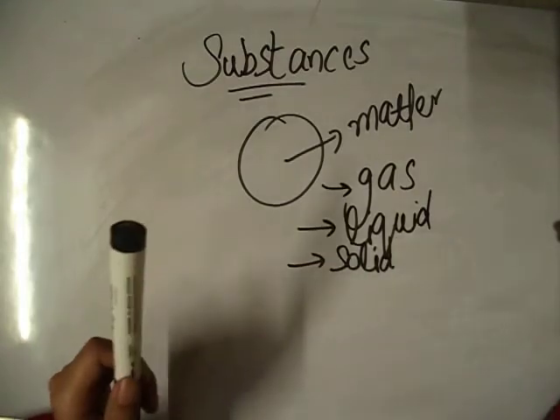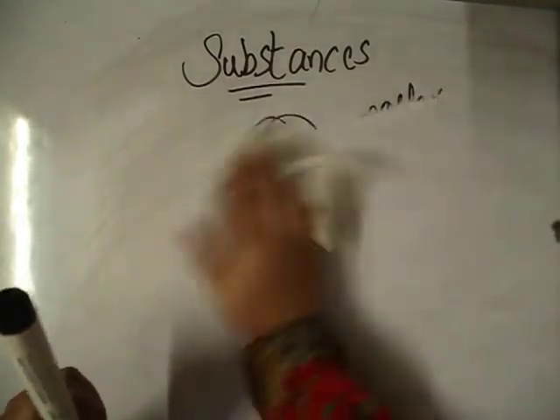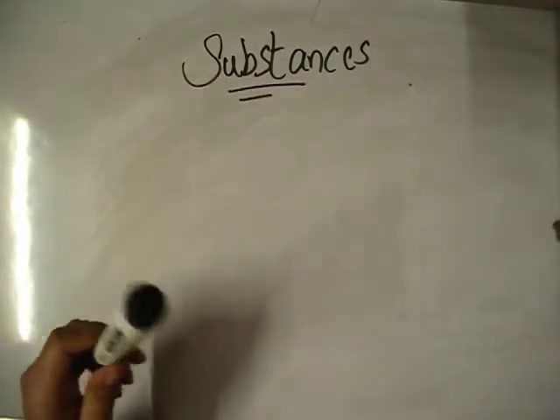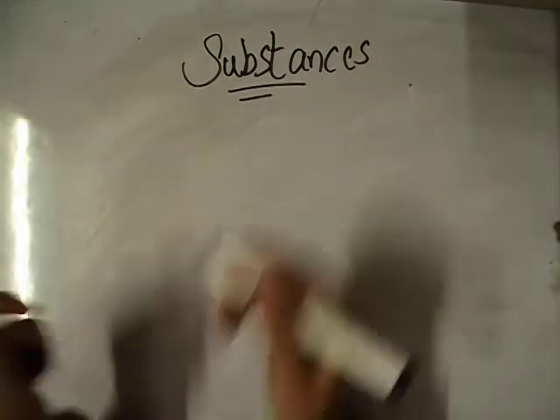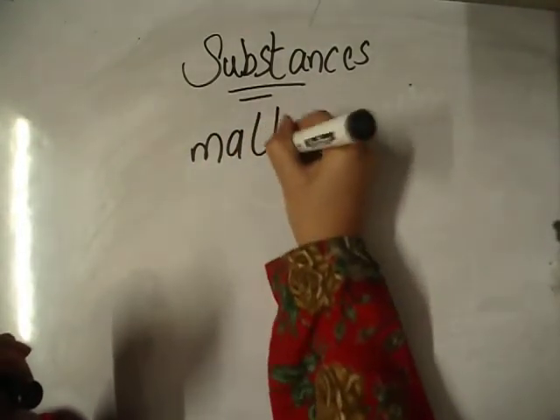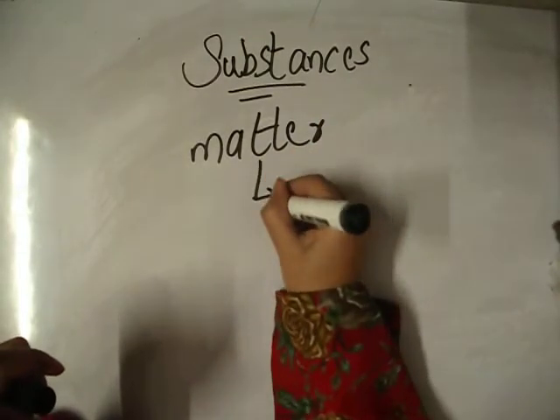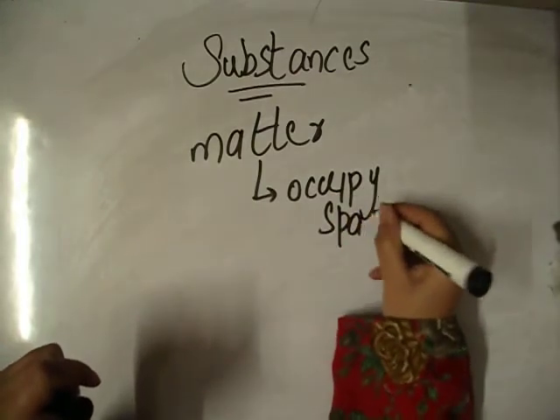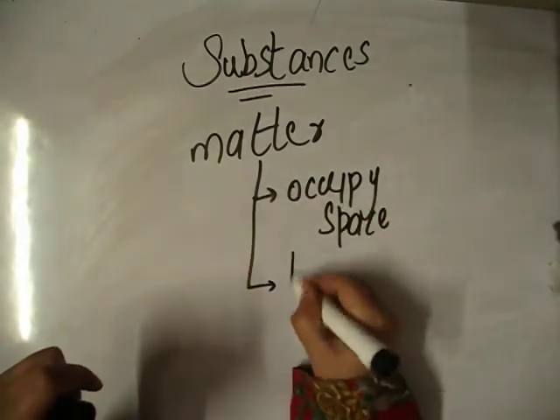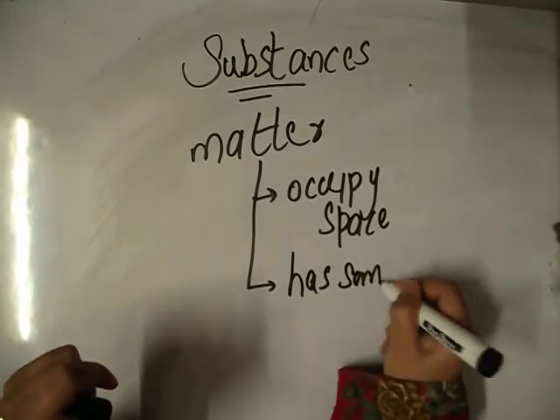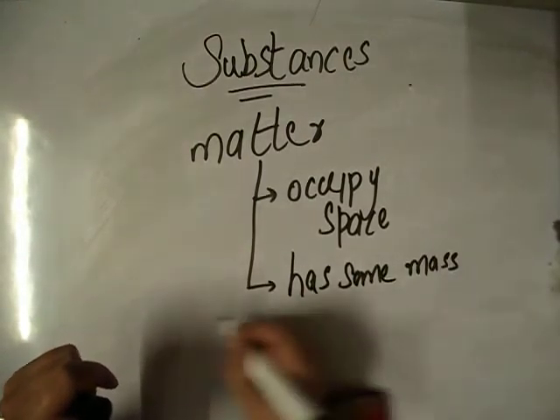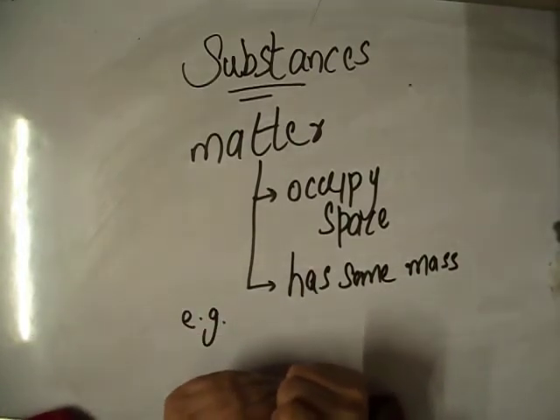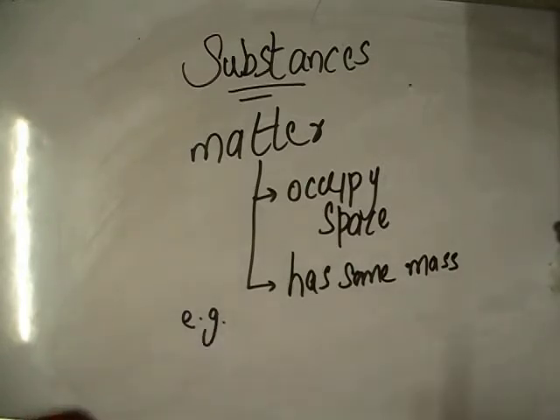So basically, if we define what matter is, anything which is occupying space and has some mass is called matter. So if I define matter, what can I say? It occupies space, and the second thing is that it has some mass.